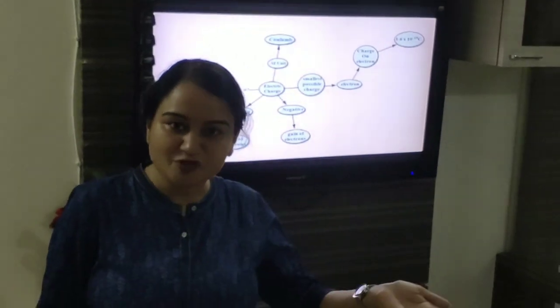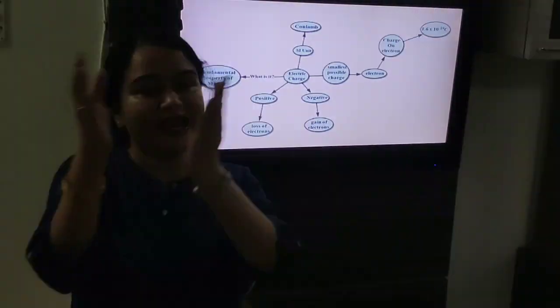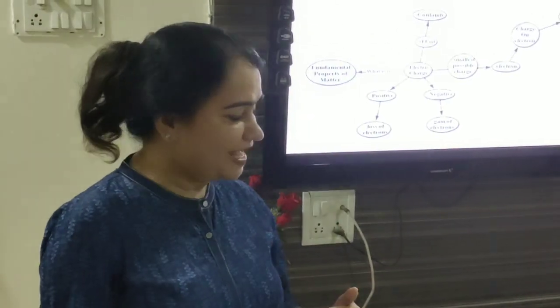So the object which gives electron will become positively charged and the object which takes electron will become negatively charged. So what will we say? That acceptors are negatively charged whereas donors are positively charged.